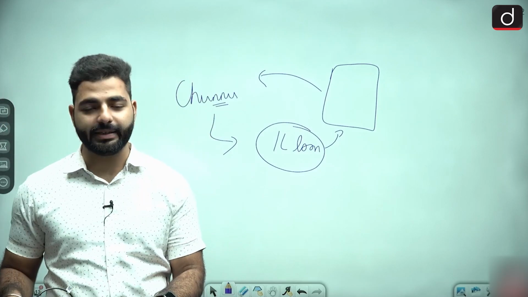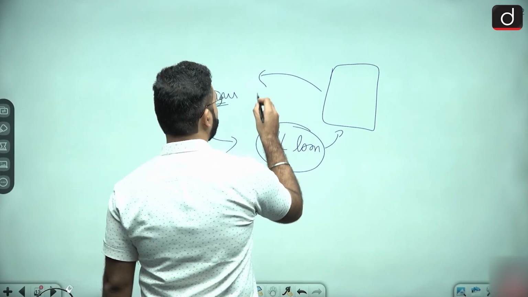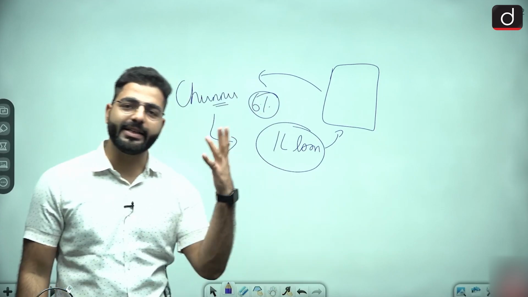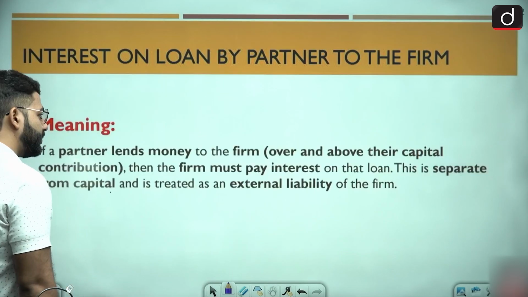Okay, everybody is writing 6%. Very good. You remember this, that if deed is not present, Chunnu will get 6%. And if the deed is present, whatever the deed prescribes, अगर deed पे 10% लिखा है तो 10%, right? Good job. So now let us come back.